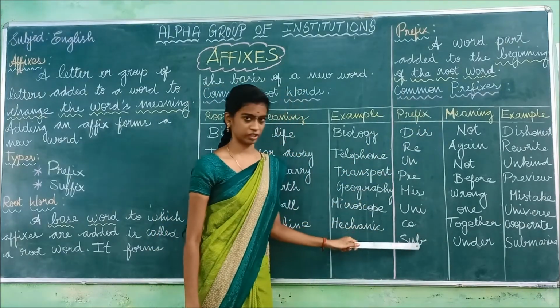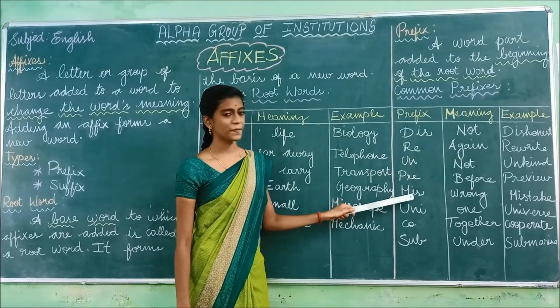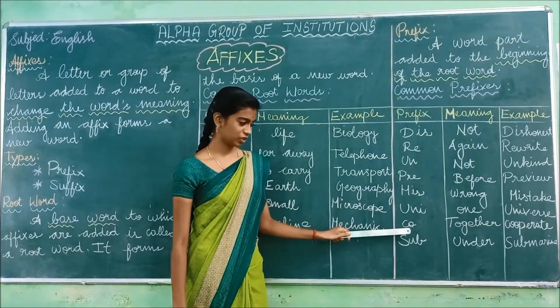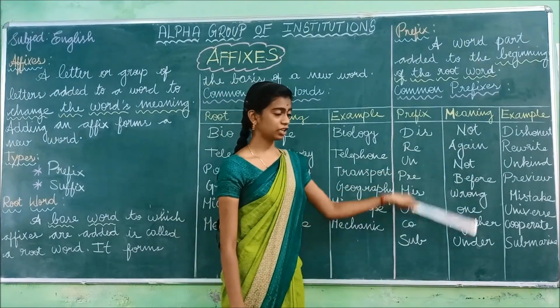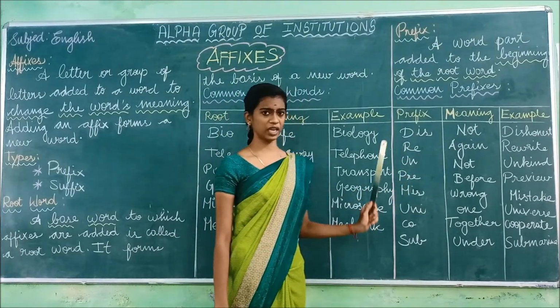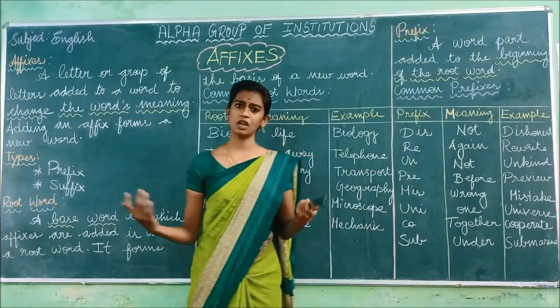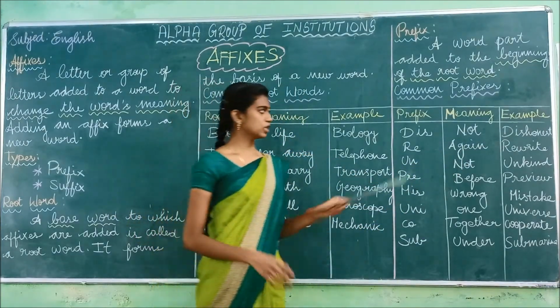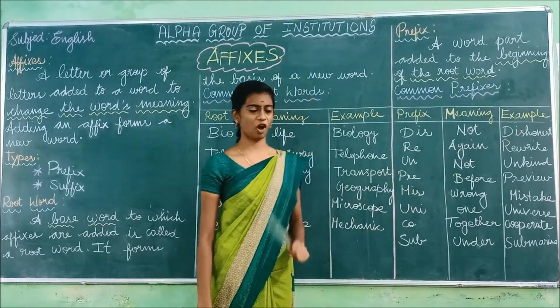So these are all the prefixes: dis, re, un, pre, mis, uni, co, sub. And the meaning of the first prefix, dis, is not. Example: dishonest. Dishonest means not being honest.